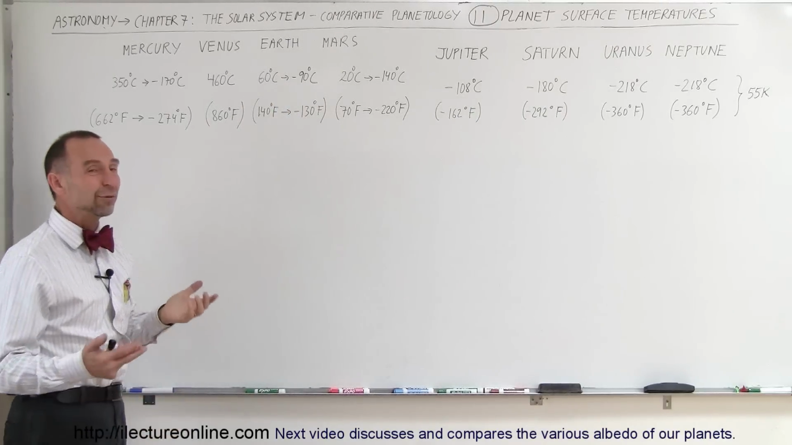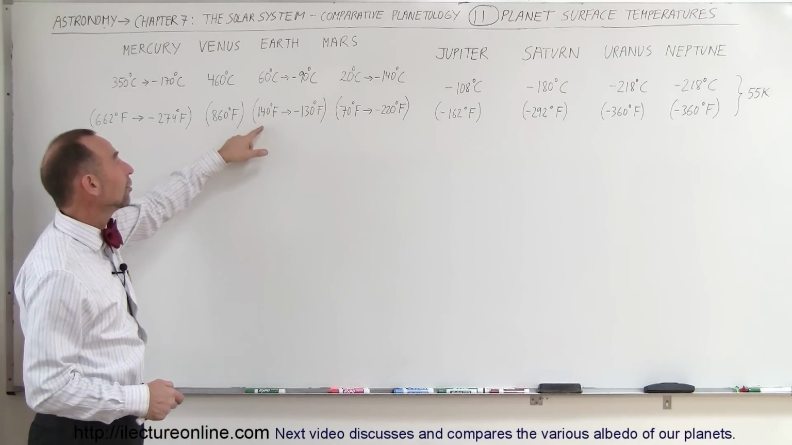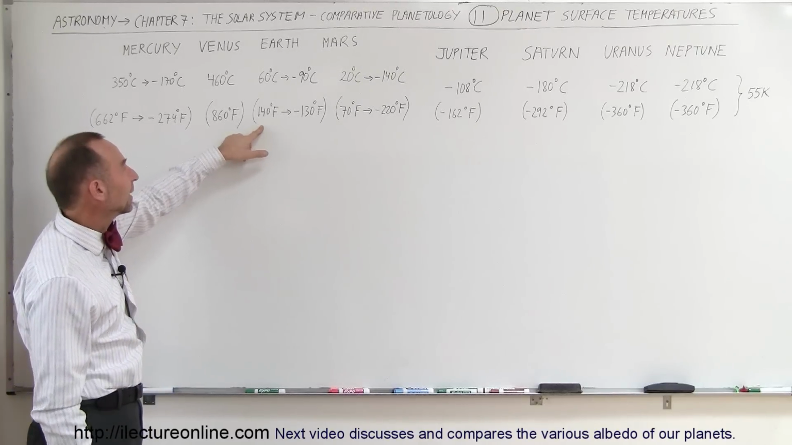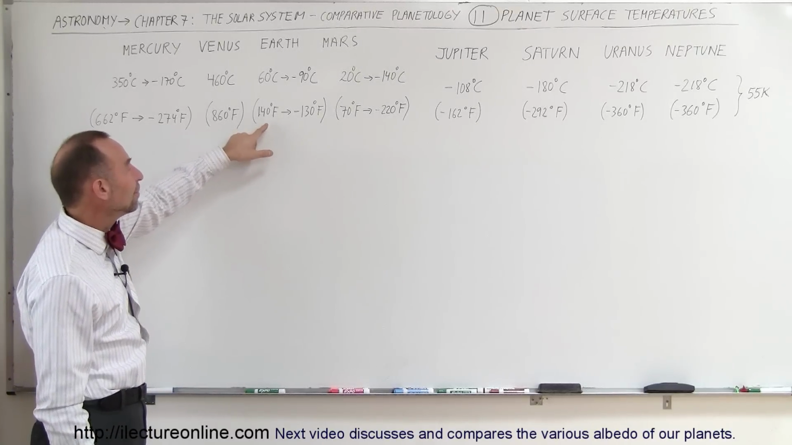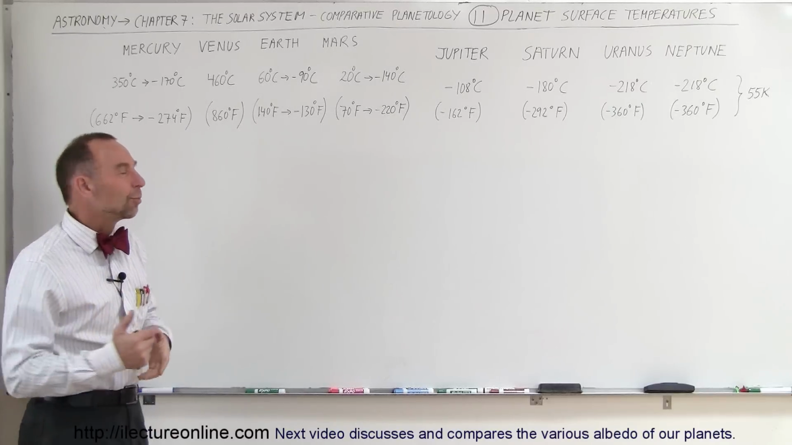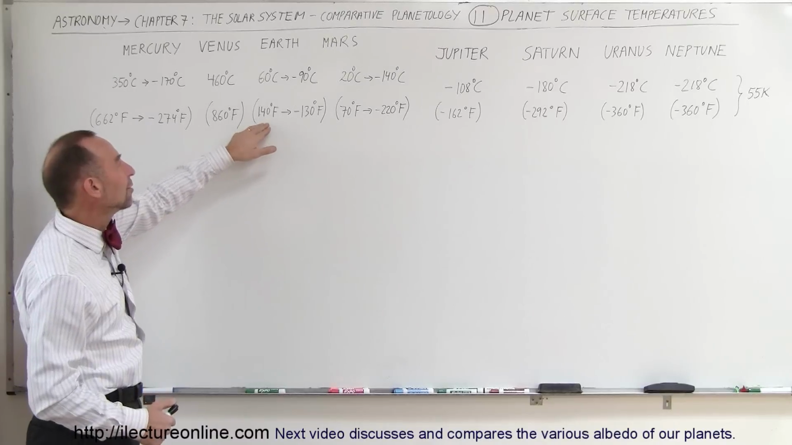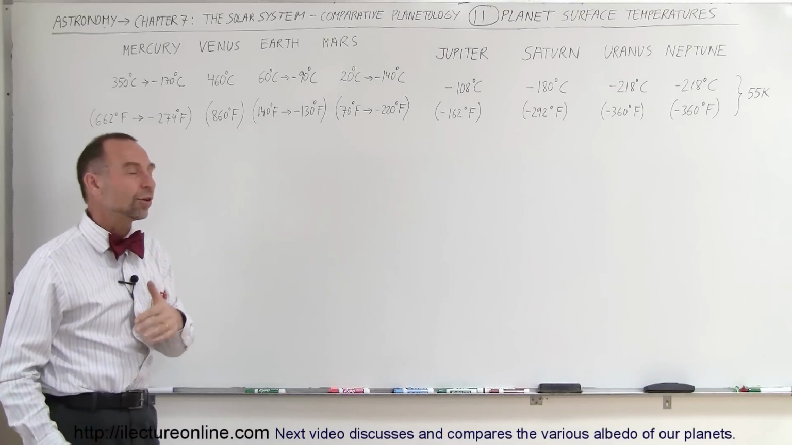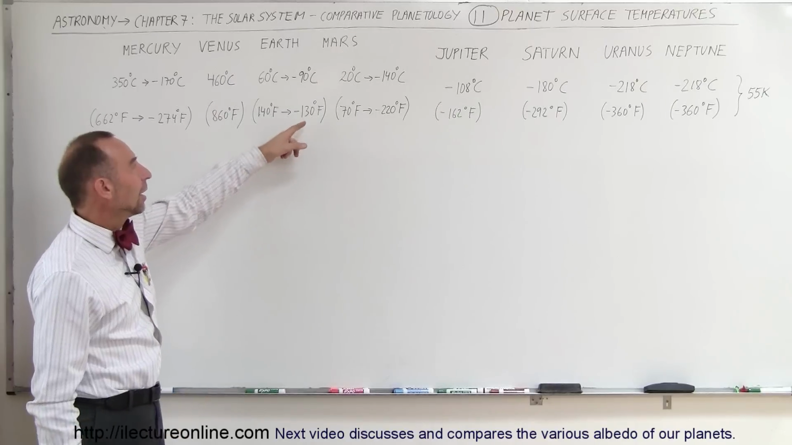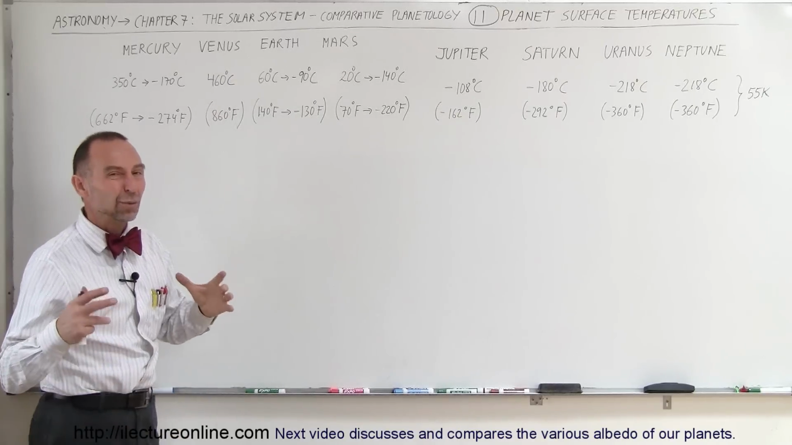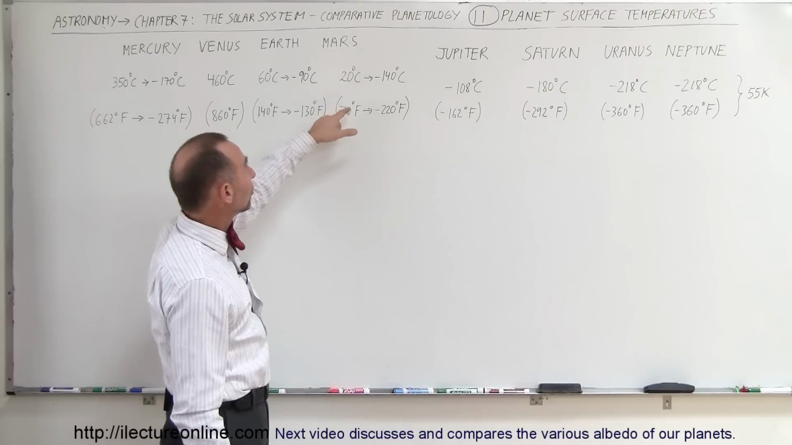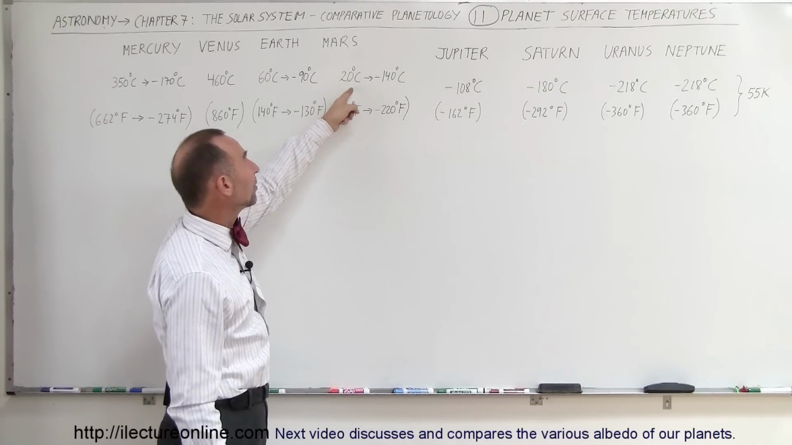The hottest temperature ever recorded on the Earth in modern times was 134 degrees Fahrenheit, back in 1913 in Death Valley, California. But we can say that the temperature probably has gone as high as 140 degrees Fahrenheit on the Earth, and it goes down to as low as 130 degrees below zero Fahrenheit in the Arctic regions, especially the Antarctic, where it gets really cold.